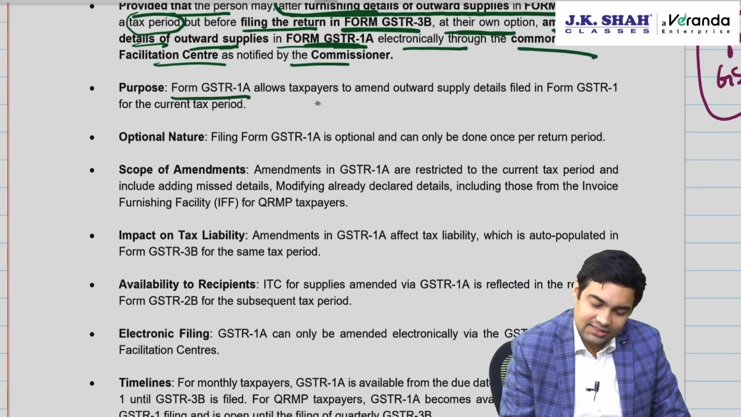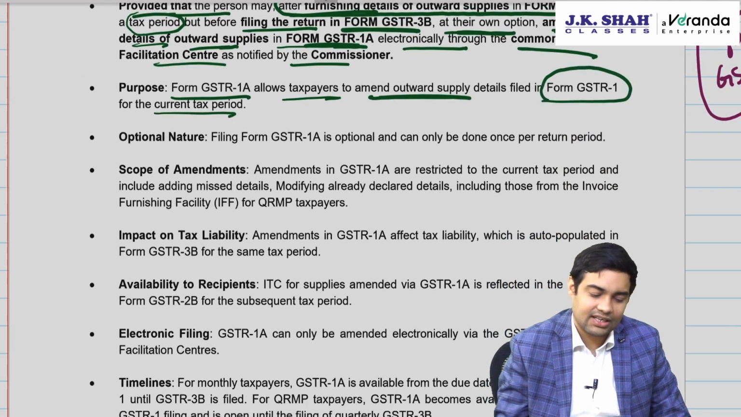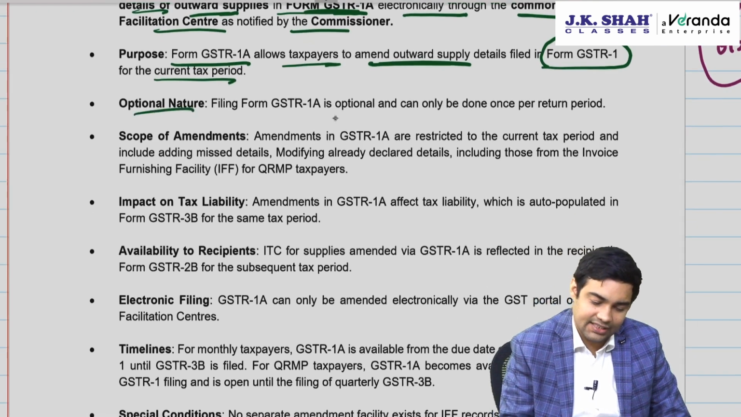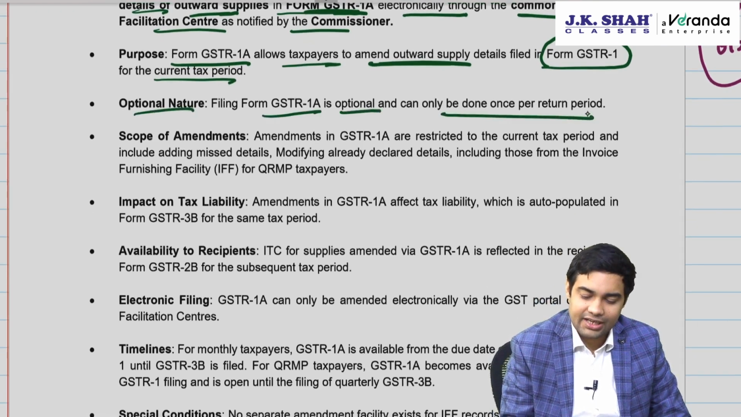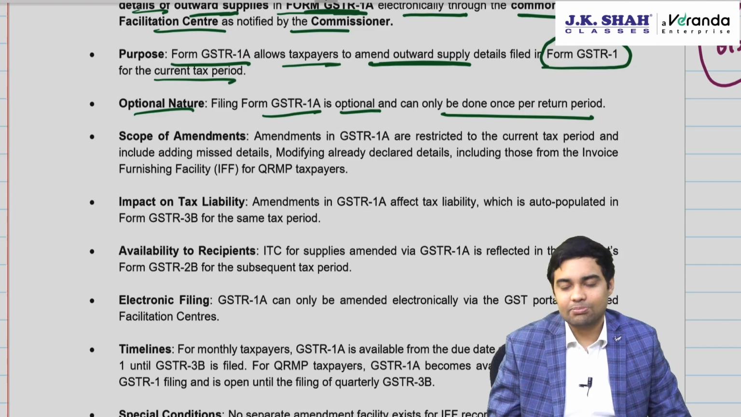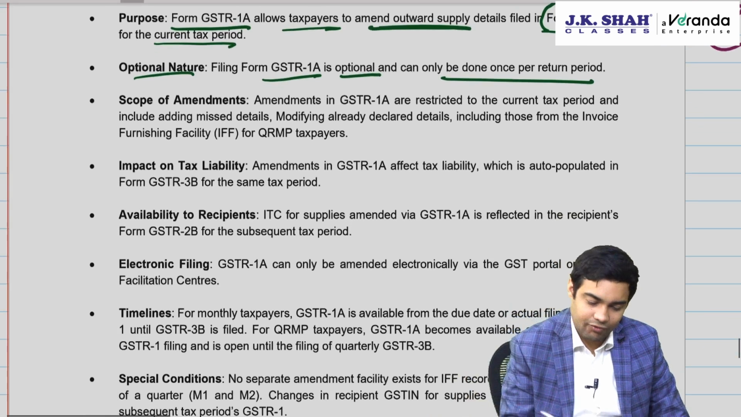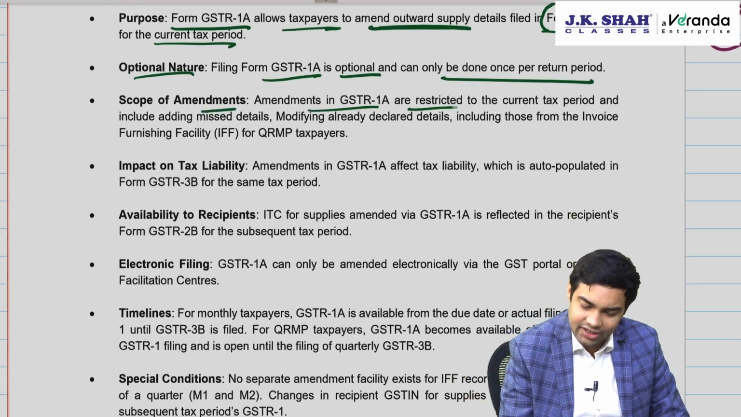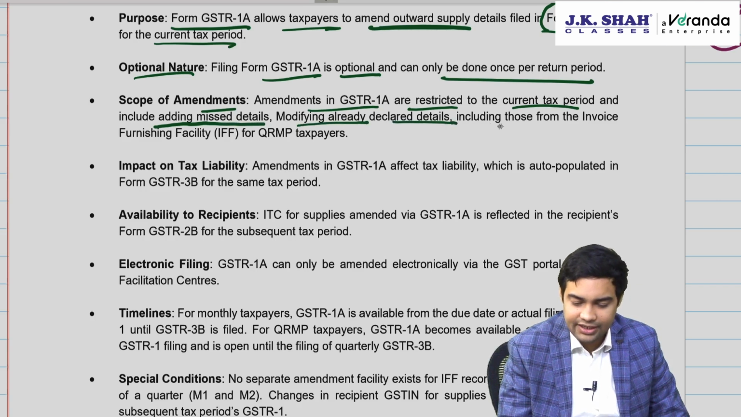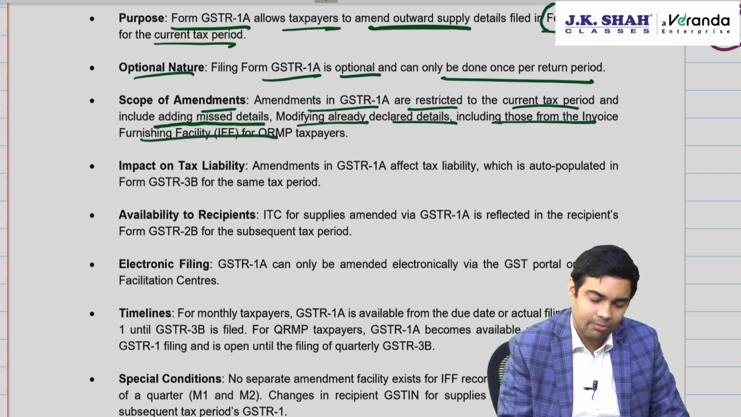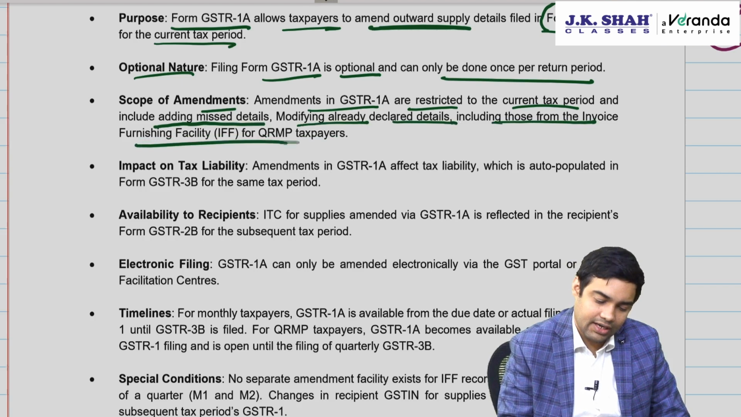Purpose: Form GSTR 1A allows taxpayer to amend outward supplies filed in GSTR 1 for the current tax period. Optional nature: filing of 1A is optional and it can be done only once per return period. Scope of amendment: amendments in 1A are restricted to the current tax period, and include adding missed details, modifying already declared details, including those from IFF for QRMP.